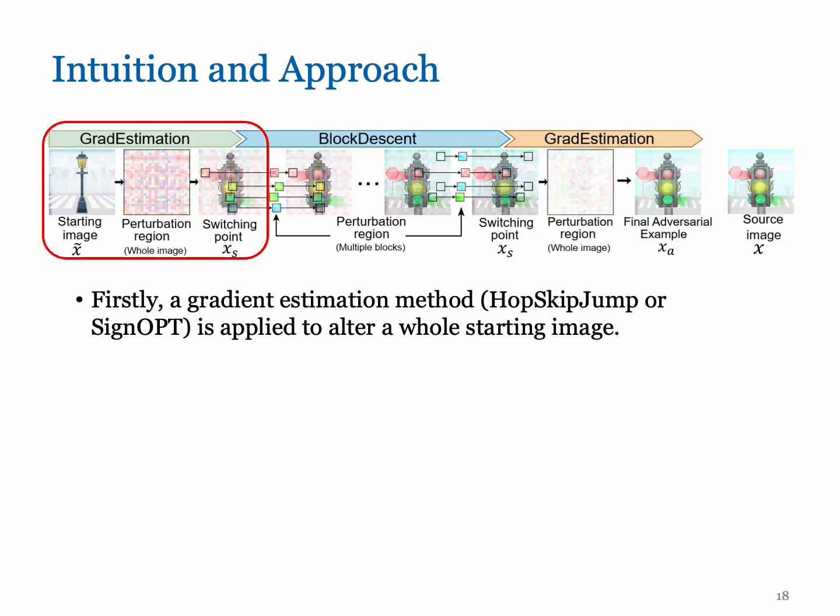In particular, we illustrate RamBoAttack through three different stages. Firstly, a gradient estimation method is applied to alter a whole static image, for example a lamppost. In practice, we can choose HopSkipJump or Sign-OPT optimization for this stage.